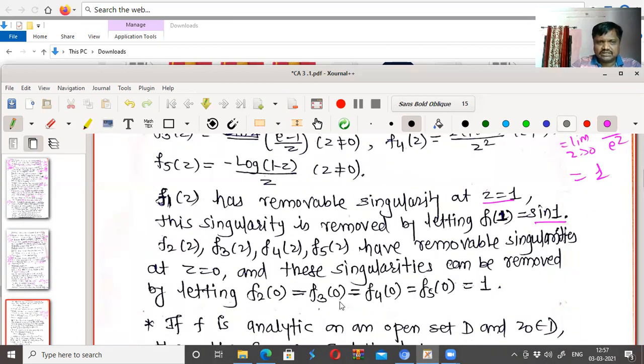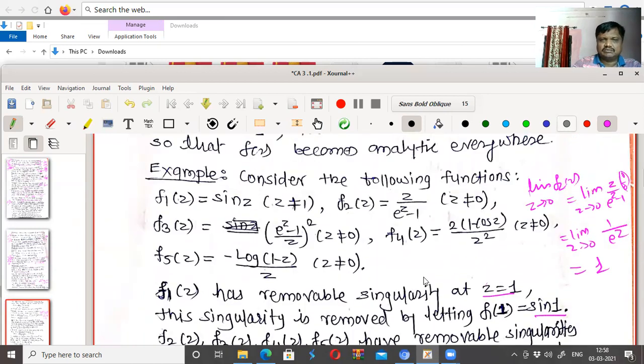So by redefining f2 of 0 as 1, f3 of 0 as 1, f4 at 0 as 1, f5 at 0 as 1, because each of these limits as z tends to 0 is 1. The limit of this function as z tends to 0 is 1, as well as the limit of this function as z tends to 0 is 1. This is straightforward, e to the power z minus 1 upon z whole square. So this again has a formula there. You can find it, it's a 0 by 0 form.